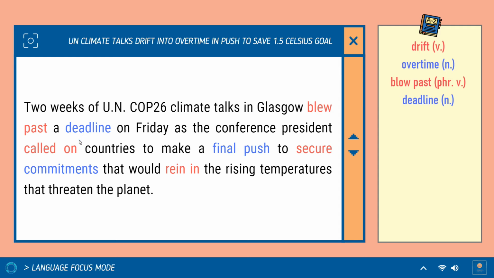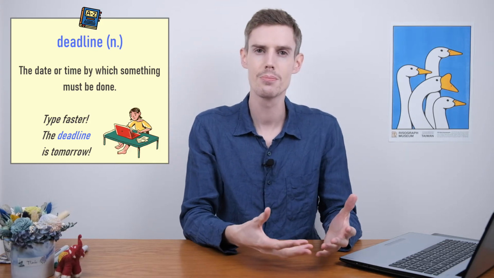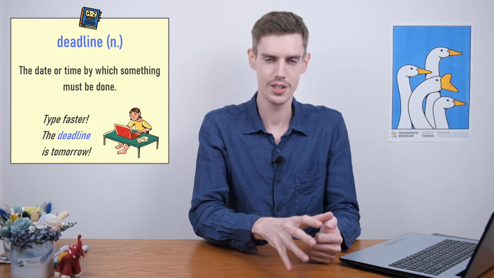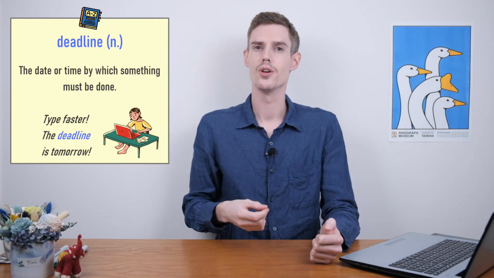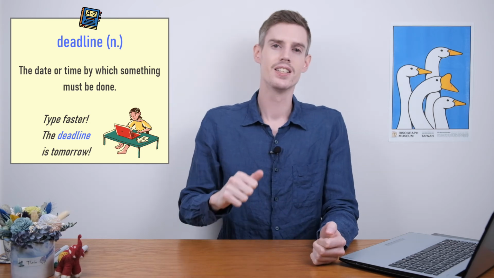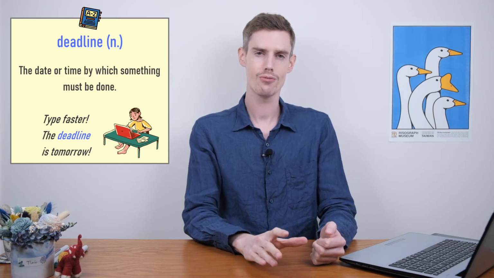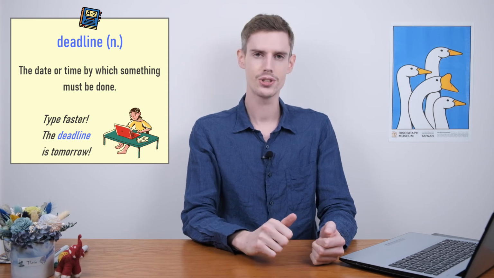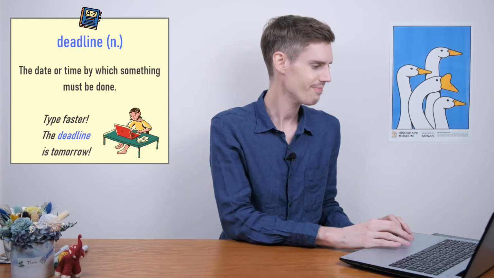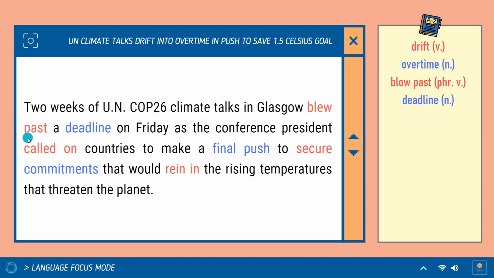So a deadline is a noun, and the deadline is simply the time or the date that you're supposed to have finished doing something by. Okay, so if you have to hand in an essay to your professor at university and the deadline is Friday at 3 p.m., well, you have to make sure you get your essay in by 3 p.m. on Friday, because that is the deadline, the final time for you to do that. Okay, so talks in Glasgow blew past a deadline on Friday as the conference president called on countries.